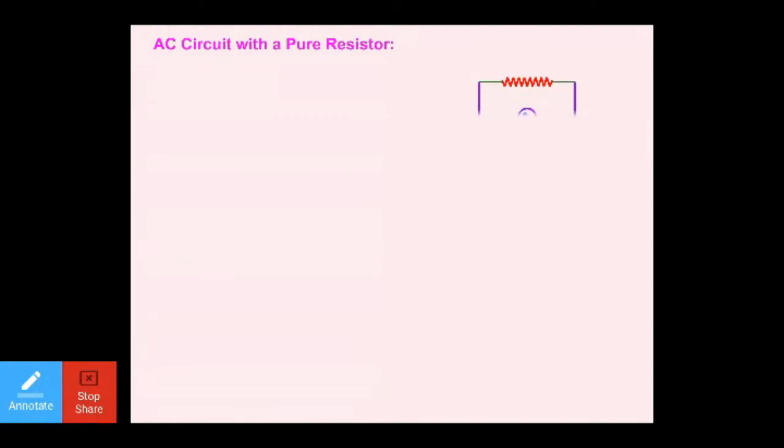Let's talk about the next point. AC circuit with pure resistor. So here what is happening? This is the supplied value of AC. E is equal to E naught sin omega t. What is E? Instantaneous value of EMF. E naught is the peak value of EMF, right? When it flows across this, E is equal to E naught sine omega t.